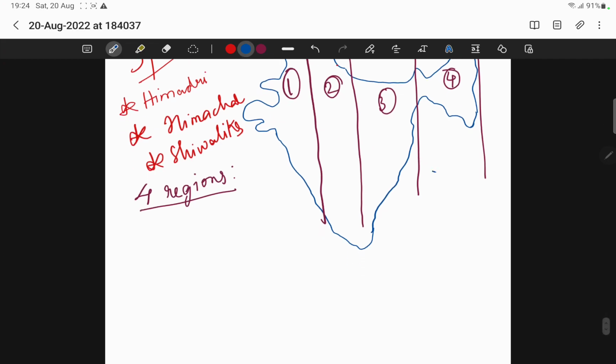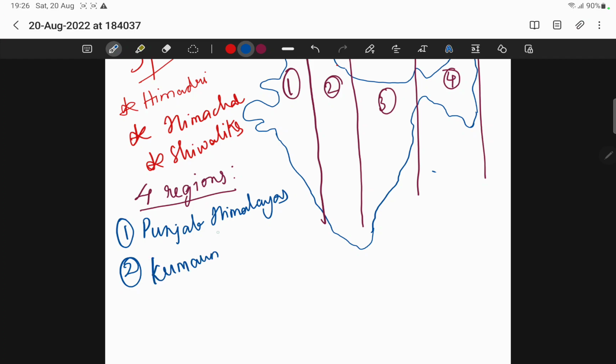So the first region, I've represented it, right? This first number which is there is known as Punjab Himalayas. The second one is known as Kumaun Himalayas.